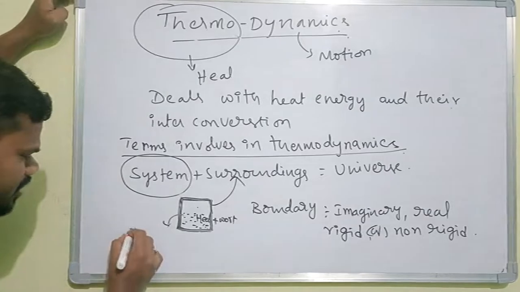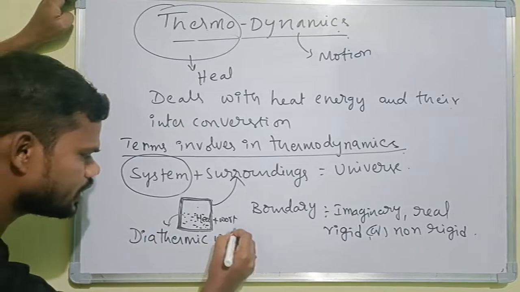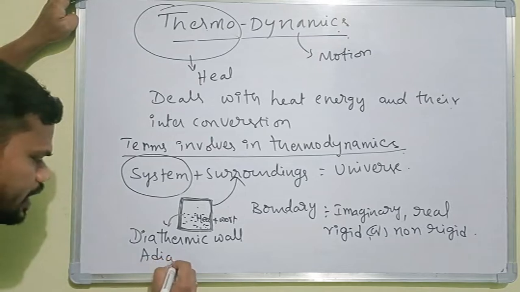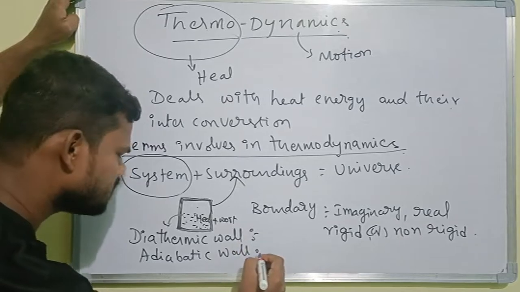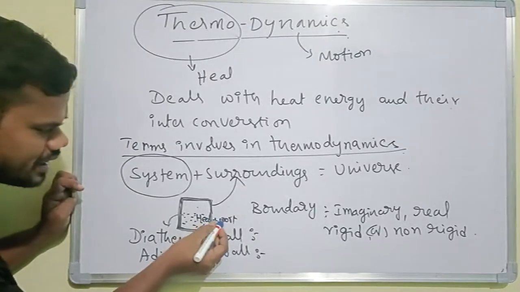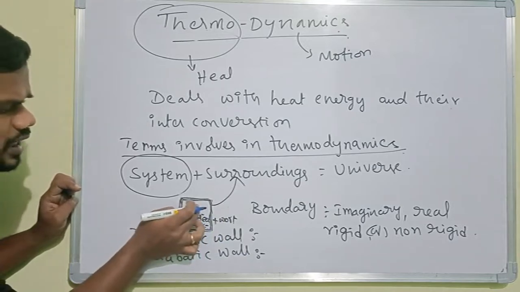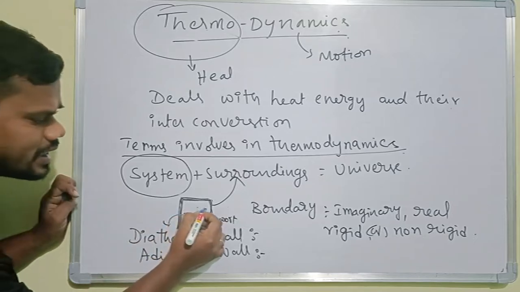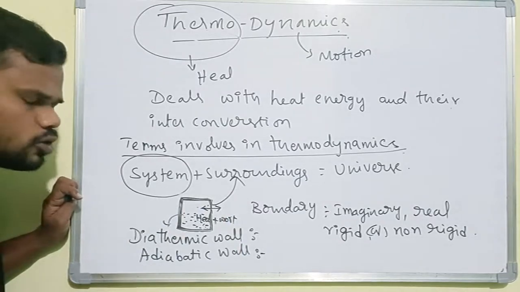One is the diathermic wall, and another one is the adiabatic wall. What is the difference between the diathermic wall and the adiabatic wall? This is a system and this is the surroundings. Whatever thermodynamic process is happening here, heat or work, the energy can be exchanged from system to surroundings.